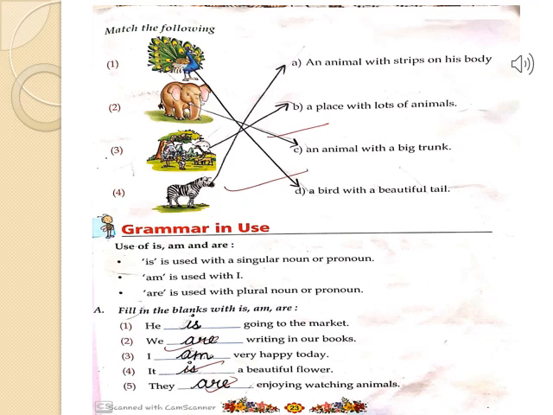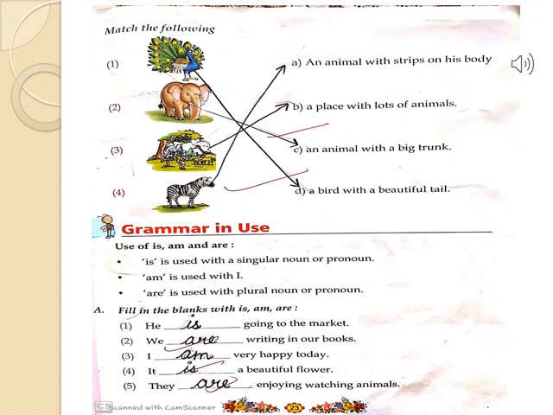Next question. Grammar in use. Use of is, am and are. We have learned the use of is, am, are in our previous class. So now it will be very easy for you to fill in the blanks using is, am, are.